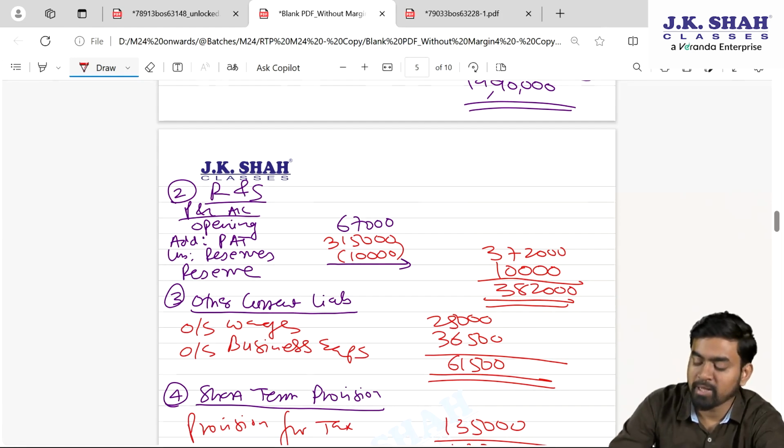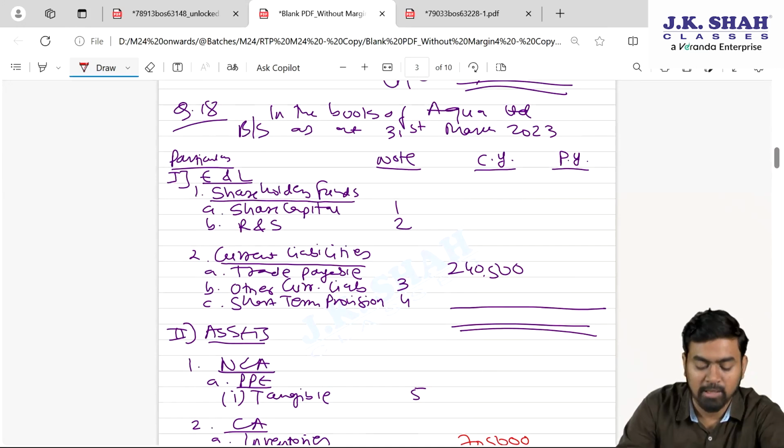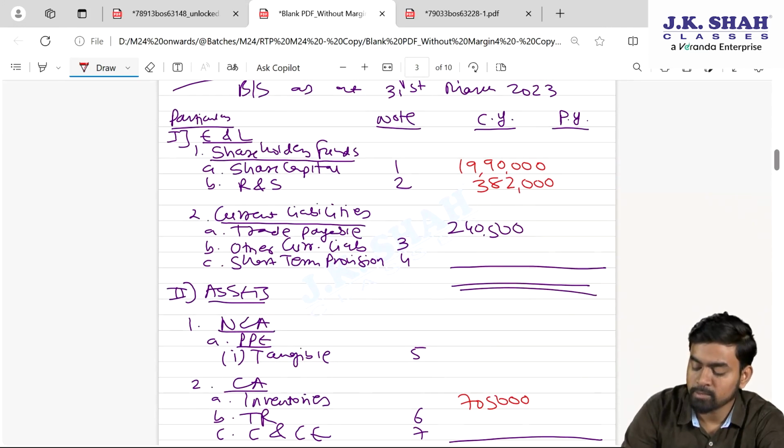Okay, now update all the notes in your balance sheet. Share capital is how much? 19,90,000. Reserves and surplus 3,82,000. Other current liabilities, please check 61,500. Short term provision 1,35,000.